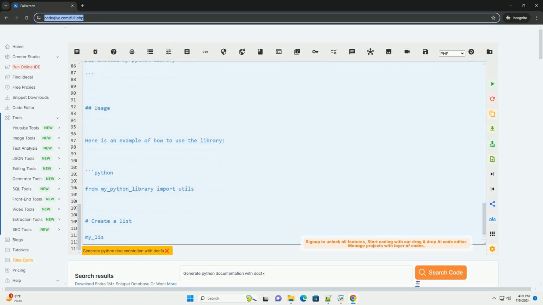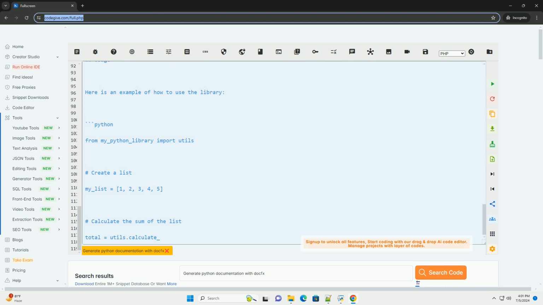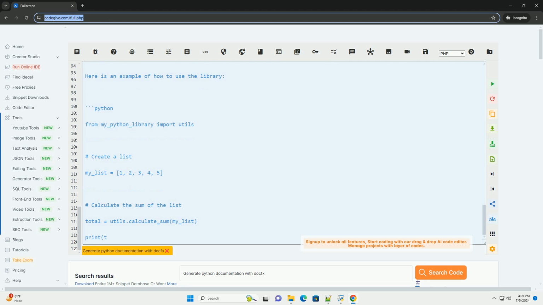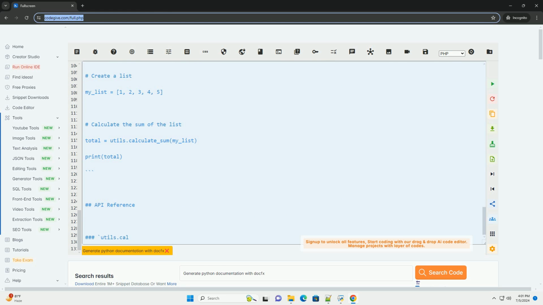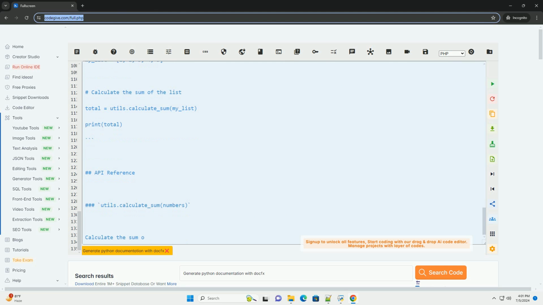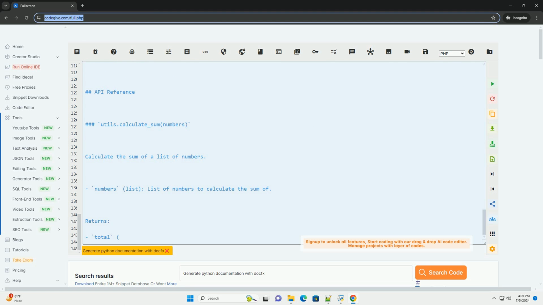Step 3. Configure docfx project. Edit the docfx.json file in your project folder to configure the documentation generation settings. You can specify the input files, output location, and other settings in this file. Step 4. Write documentation. Write your Python documentation in markdown files inside the docs folder of your project. You can use markdown syntax to format the documentation and include code snippets.